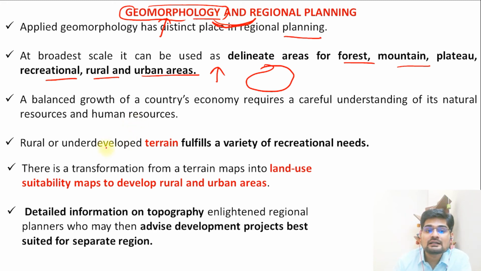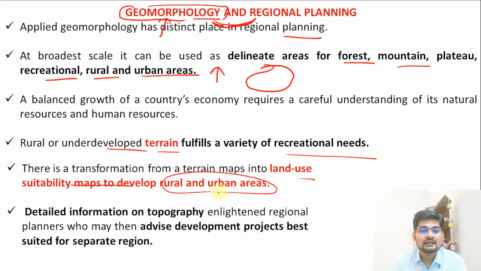Rural or underdeveloped terrain fulfills a variety of recreational needs as well. We have seen this in the rural countryside and areas. Then we have also seen land use and land suitability maps, which are important for different area planning. Then detailed information on topography is important for any regional planner to give advice for the projects to be established in those areas. So that is important for the development of the overall region.